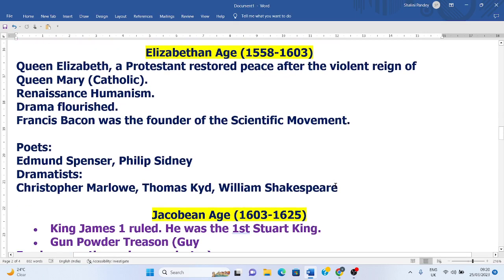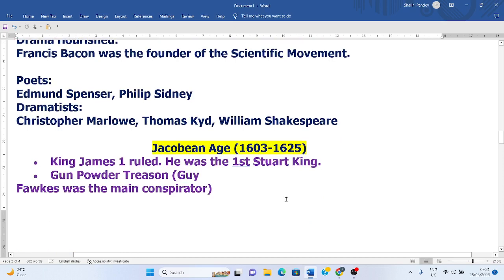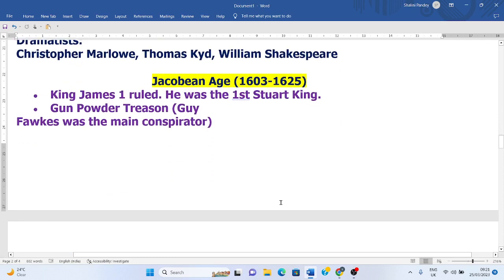So this age is also called the Age of Shakespeare. Now we will discuss the Jacobean age. The term Jacobean is often used for the distinctive style of Jacobean architecture, visual arts and decorative arts. After the age of Elizabeth, we come to the Jacobean age, and its timeline is the reign of King James I from 1603 to 1625.